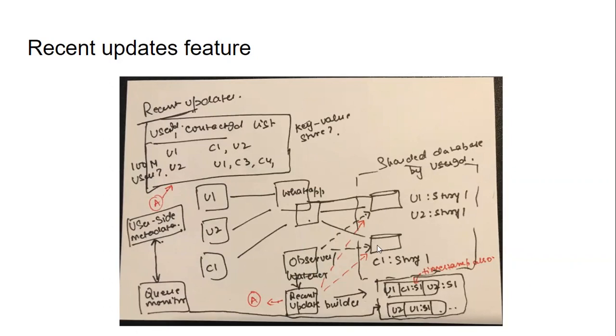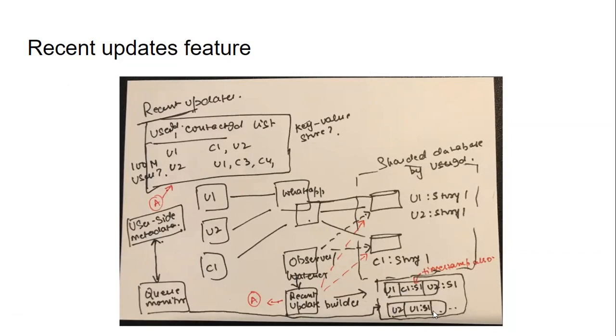If I find any update, there is another component called the recent update builder, and it notifies that. This is more like a flowchart connector I'm using. This one is going to refer to this key-value store table, which maintains which users have which other users in the contact list. So it will contact that.